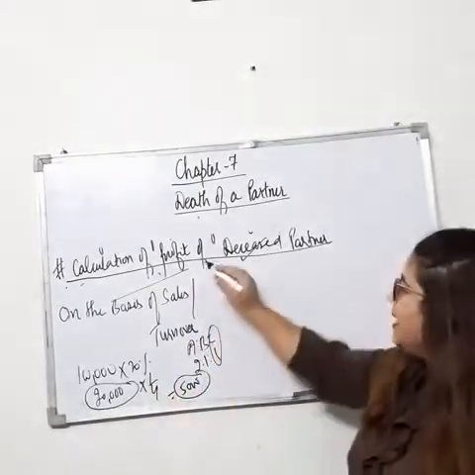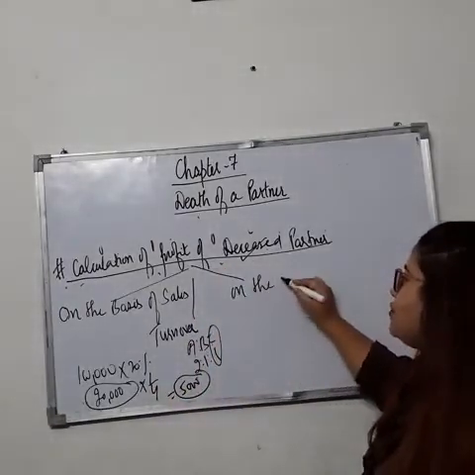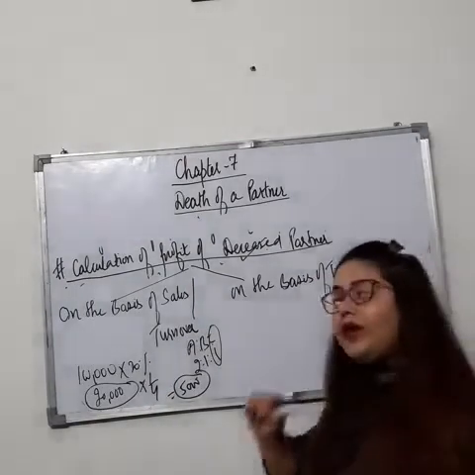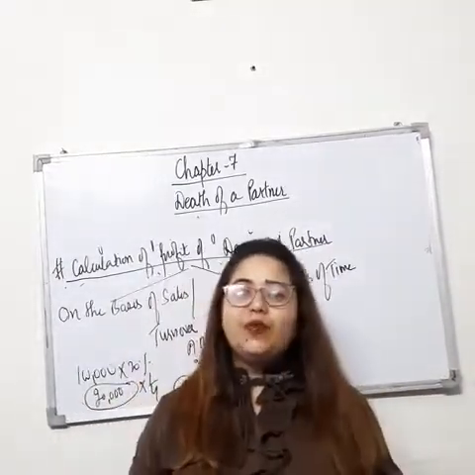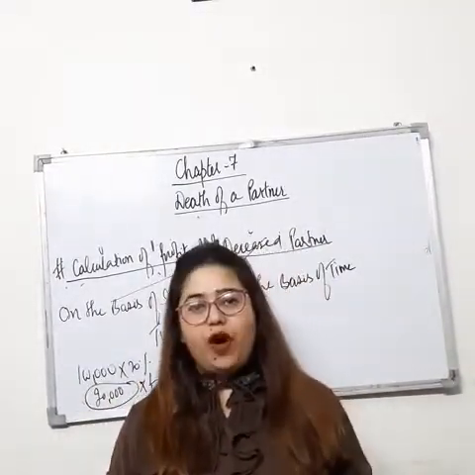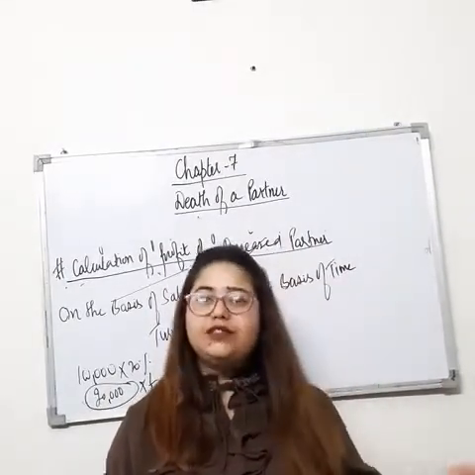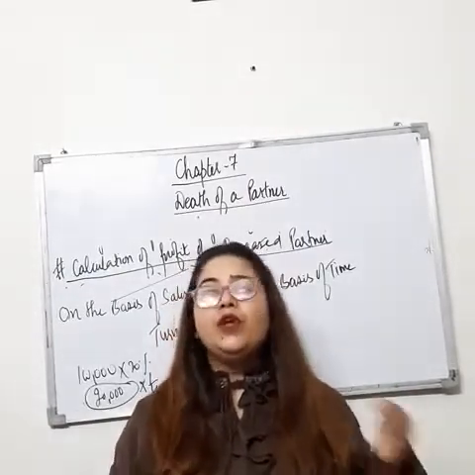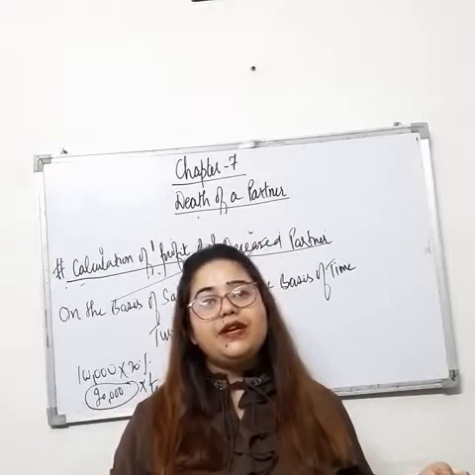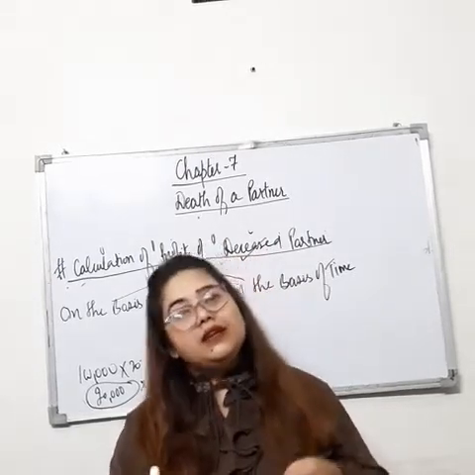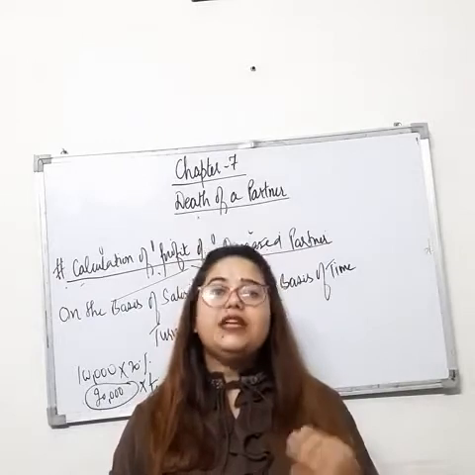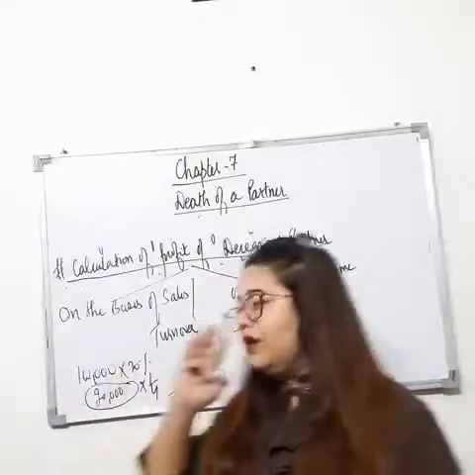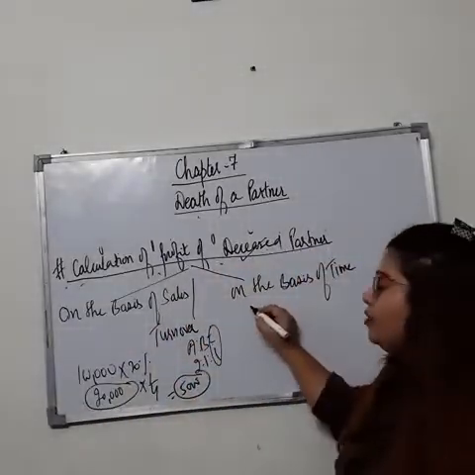Now let's discuss our case number 2, that is on the basis of time. See students, in this case we have to assume that the profit of the last years is uniform, means the profit is uniform for all the years. Suppose if last year's profit is 5 lakh, then we will assume that even this year's profit is also 5 lakh, because we have to calculate the amount that is to be paid to the dead partner, right? Now we just have to take last year's profit.